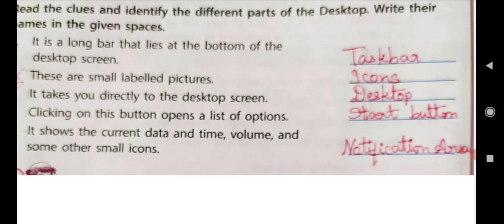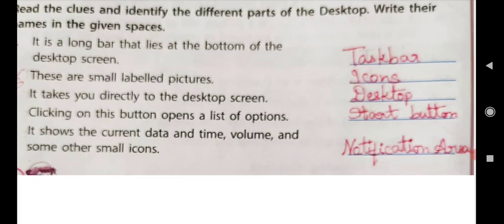These are small labeled pictures. Can you guess? Yes, it is icons. Icons are small labeled pictures. It takes you directly to the desktop screen. So, what takes you directly to the desktop screen? It is desktop. Desktop takes you directly to the desktop screen.